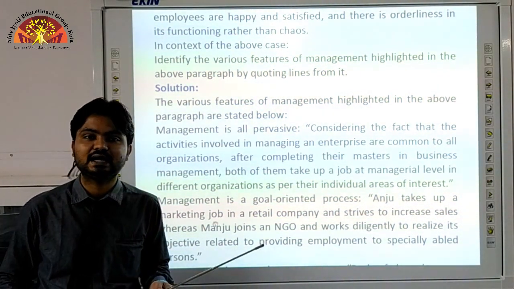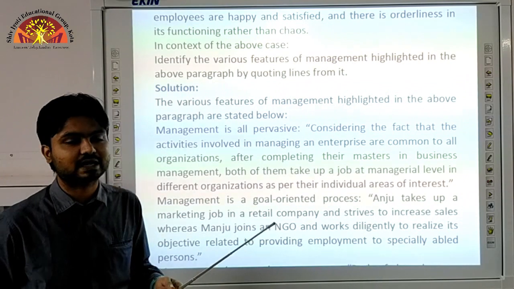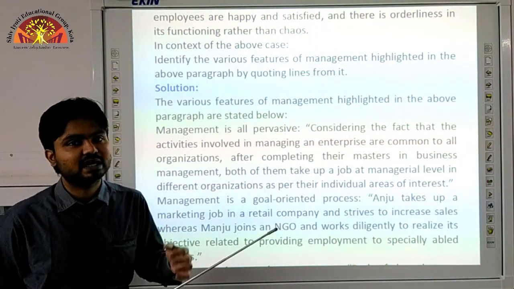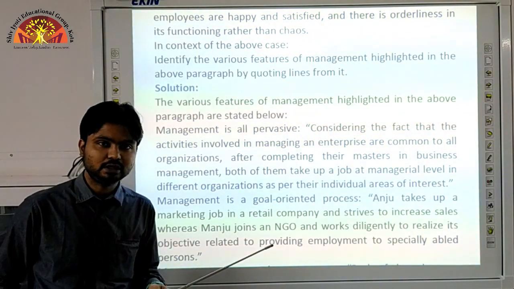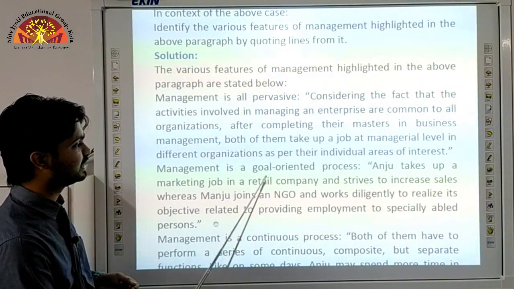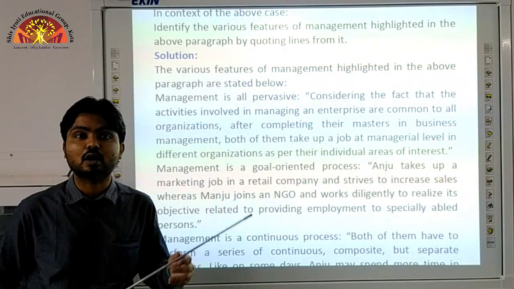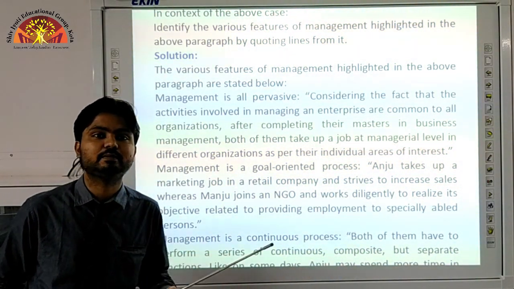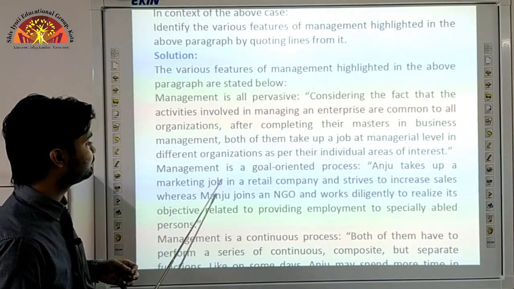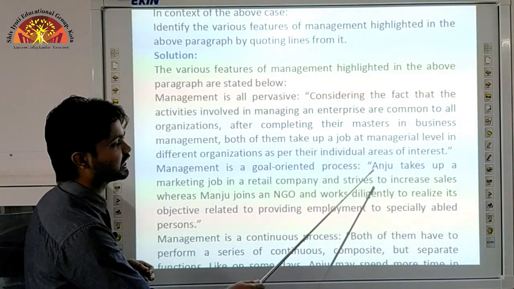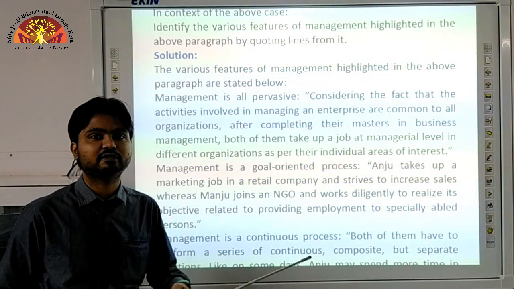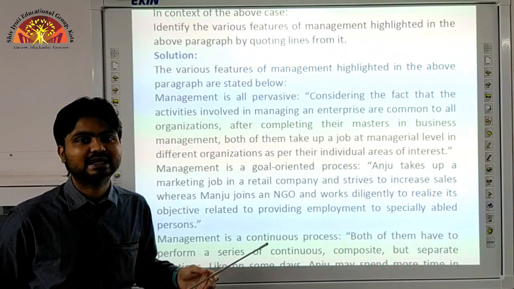That means it is required at each and every level of the organization, irrespective of their levels, whether they are top management, middle level management, or the lower level management. The second one is management is a goal oriented process. That means overall activities which have been performed have some basic objectives or goals. That is, Anuj is taking up a marketing job and the retail company strives to increase the sales. That means the overall functions which are being performed by Anuj are for increasing the sale.